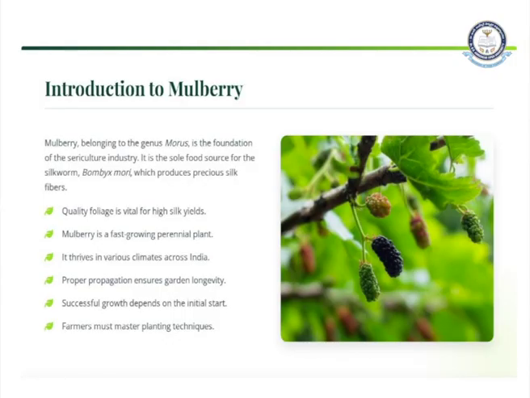Proper propagation ensures garden longevity. That means proper maintenance, production and multiplication of the mulberry plant gives the garden longevity, that is, the garden years will be longer. It can be cultivated for several years without any break. So the success of sericulture, the success of the silk industry, is majorly dependent upon the mulberry plantation, and major care has to be taken for the mulberry plants.